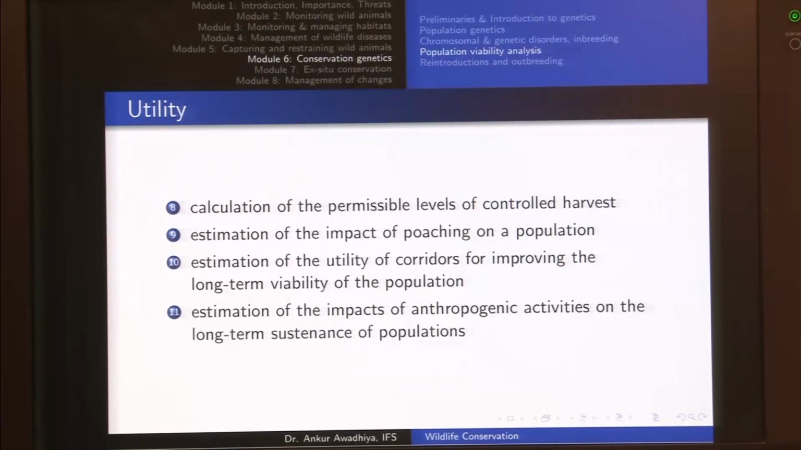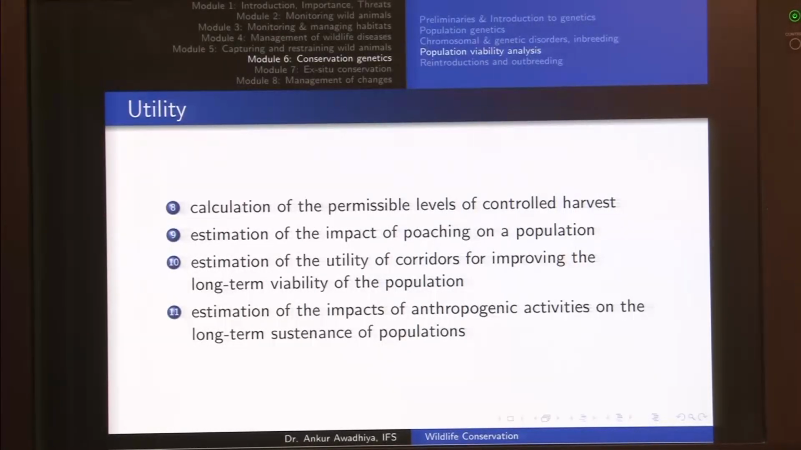Now others include calculation of the permissible levels of controlled harvest. This is more useful in the case of African countries that have legalized hunting. So we can use these sorts of simulations to ask how many individuals we can permit to be hunted every year. We can calculate that and then use that as a management decision. Also estimation of the impact of poaching on a population, estimation of the utility of corridors for improving the long term viability of the population.